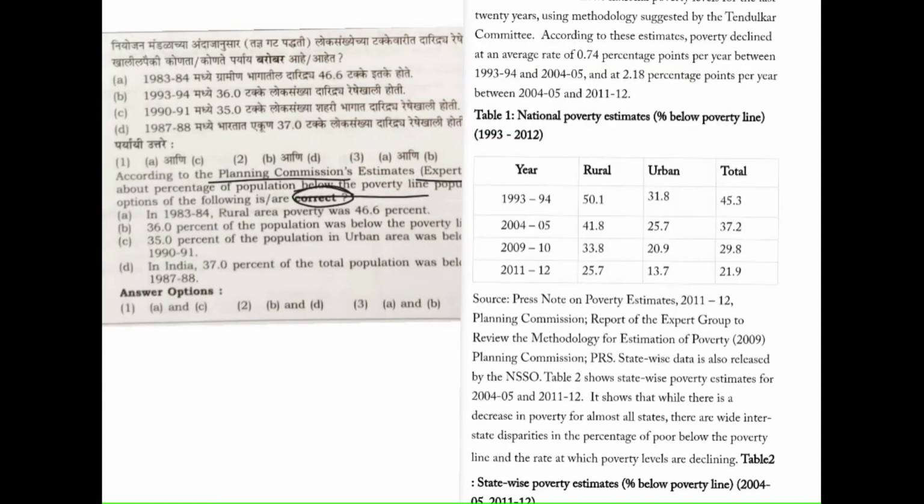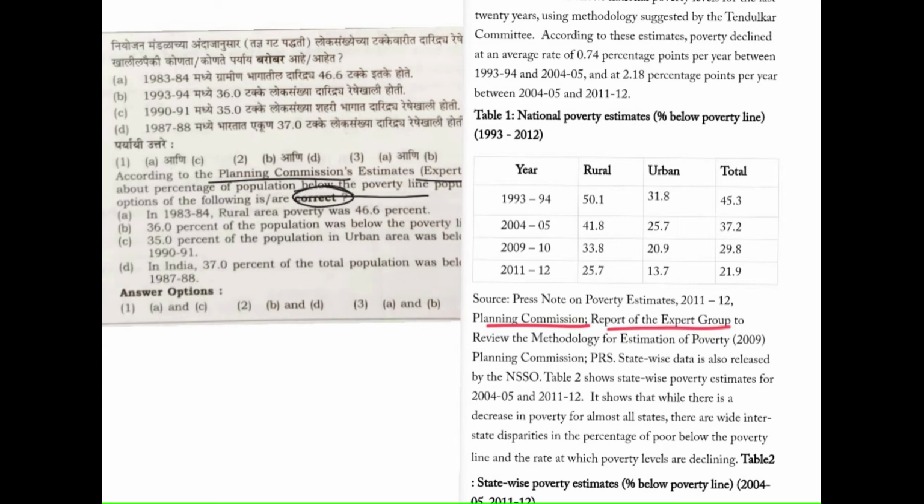The first one is, in 1983-84 rural poverty was 46.6%. We will see the source first and then come to the statements. This data clearly states that the source is the Planning Commission report of the expert group, taken from PIB.